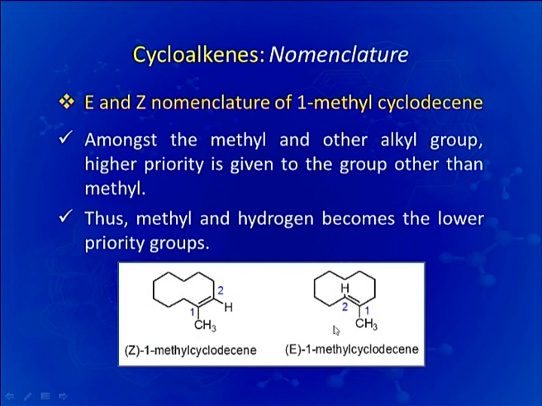Whereas, here in this particular example you can see that the low priority group hydrogen and methyl are on the opposite side of the double bond. Hence, the name of the molecule is E 1-methyl cyclodecene.